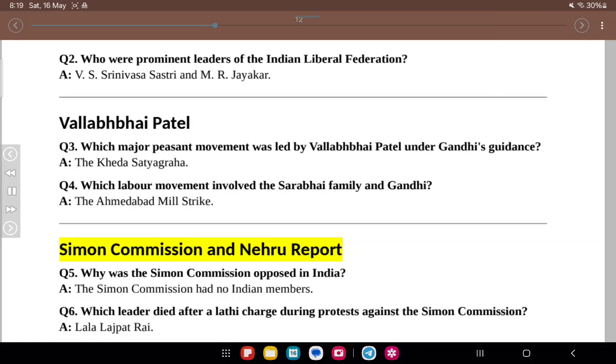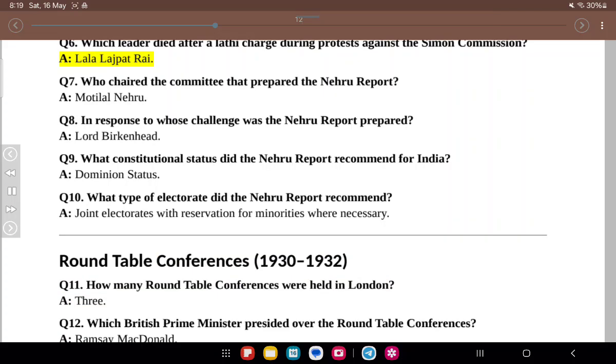Simon Commission and Nehru Report. Q5. Why was the Simon Commission opposed in India? A. The Simon Commission had no Indian members. Q6. Which leader died after a lathi charge during protests against the Simon Commission? A. Lala Lajpat Rai. Q7. Who chaired the committee that prepared the Nehru Report? A. Motilal Nehru. Q8. In response to whose challenge was the Nehru Report prepared?